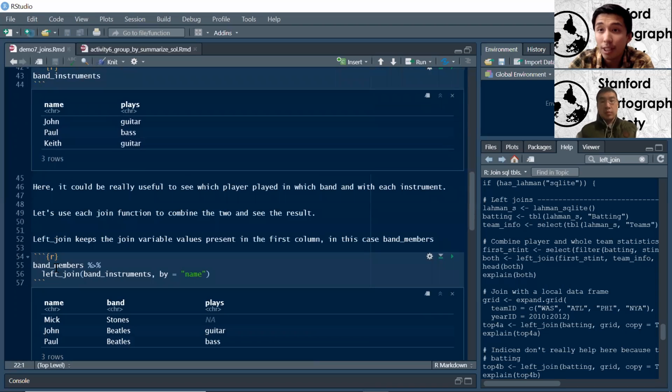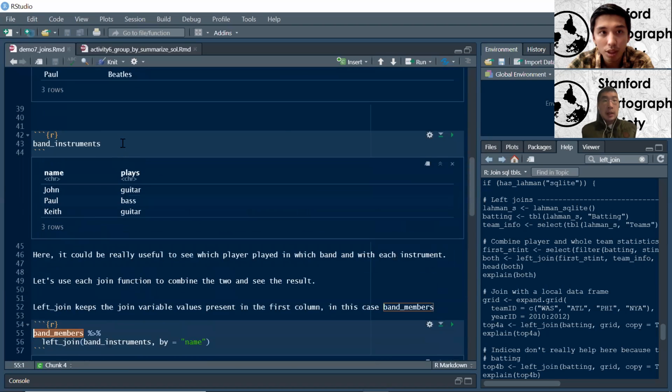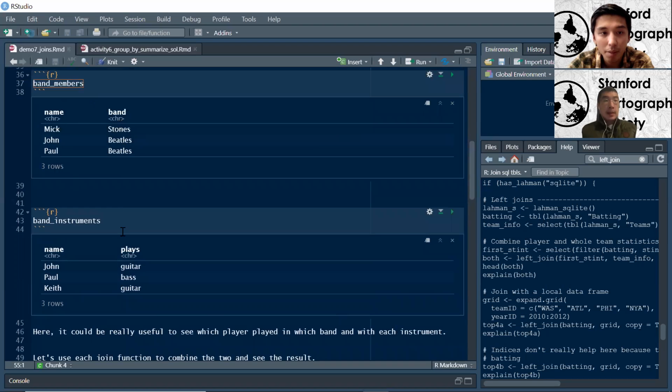So I put all the functions that we have, and we're going to go through them one by one, seeing exactly what they do. Left join keeps the variable presence in the first column. In this case, we're piping our main data set, which is band members, which is this guy up here. So we have the name and the band.